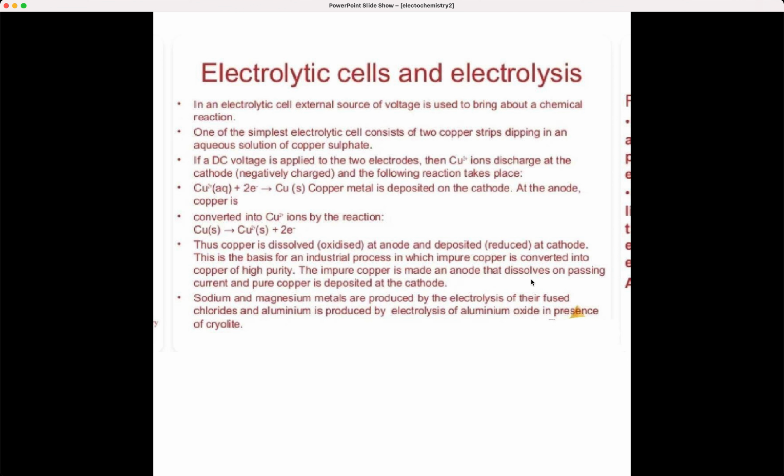Do not get confused between which is going to which, anode and cathode. You have to be thorough with this. And sodium and magnesium are also produced by electrolysis of the fused chlorides, and aluminum by electrolysis of aluminum oxide in the presence of cryolite. So, they will ask you in the presence of which reagent does this reaction take place, remember, and the starting material is cryolite, and remember the formulas also.